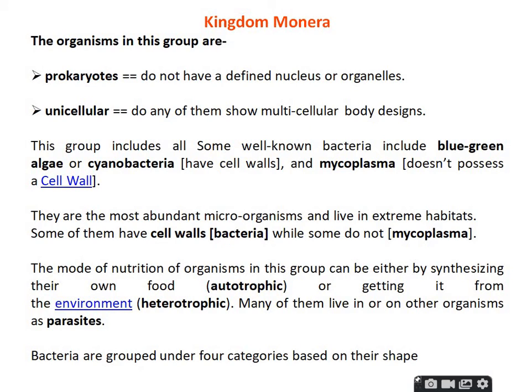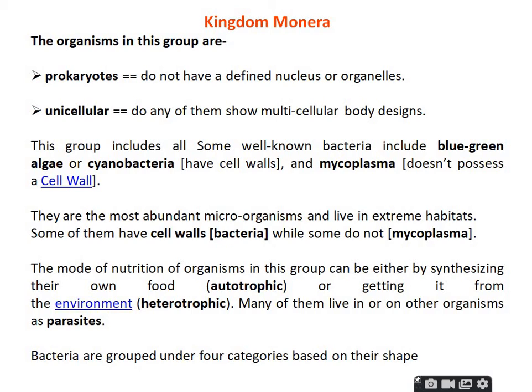From the kingdom Monera: they are prokaryotes, so they do not have a defined nucleus or organelles, and they are unicellular organisms. That means a single cell carries out all the functions of the body. Blue green algae and cyanobacteria are examples of Monera. Monera is always autotrophic.